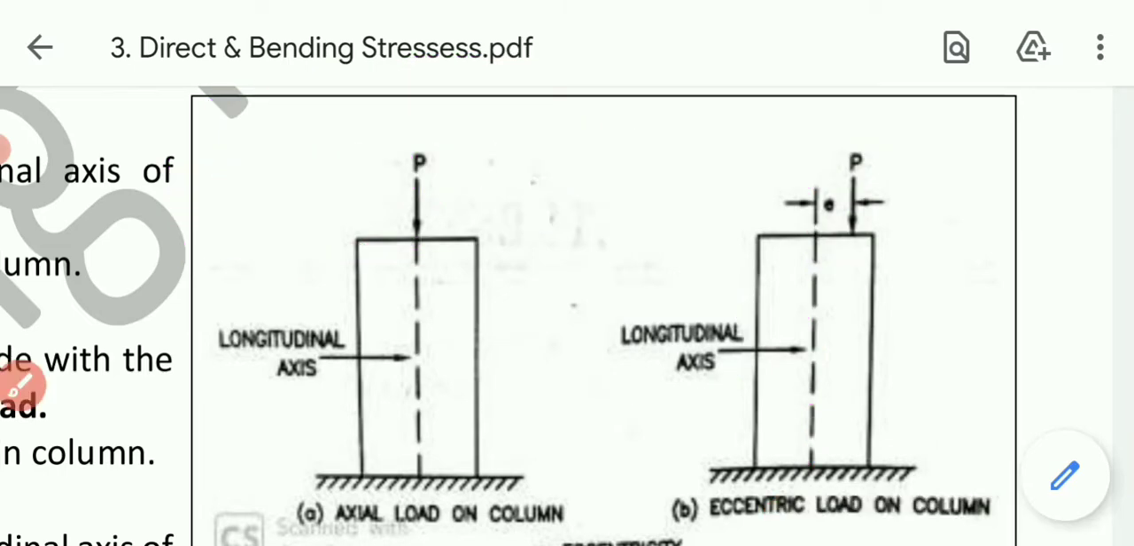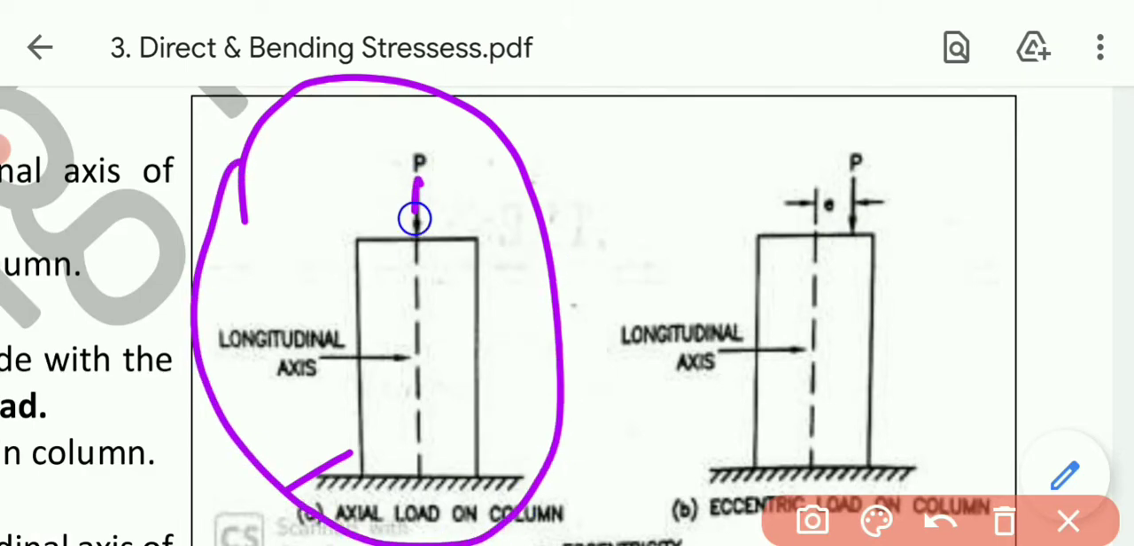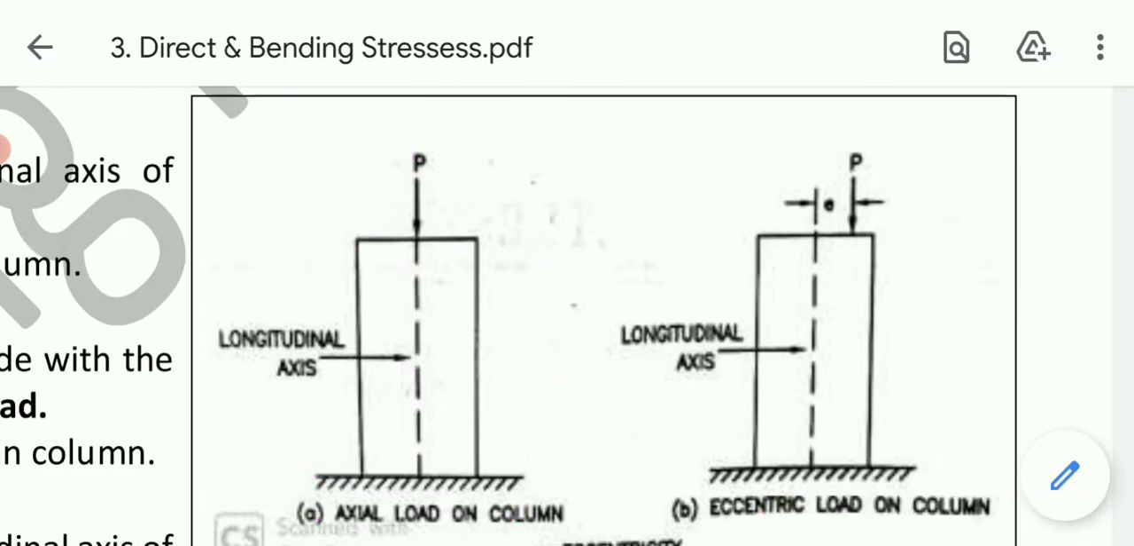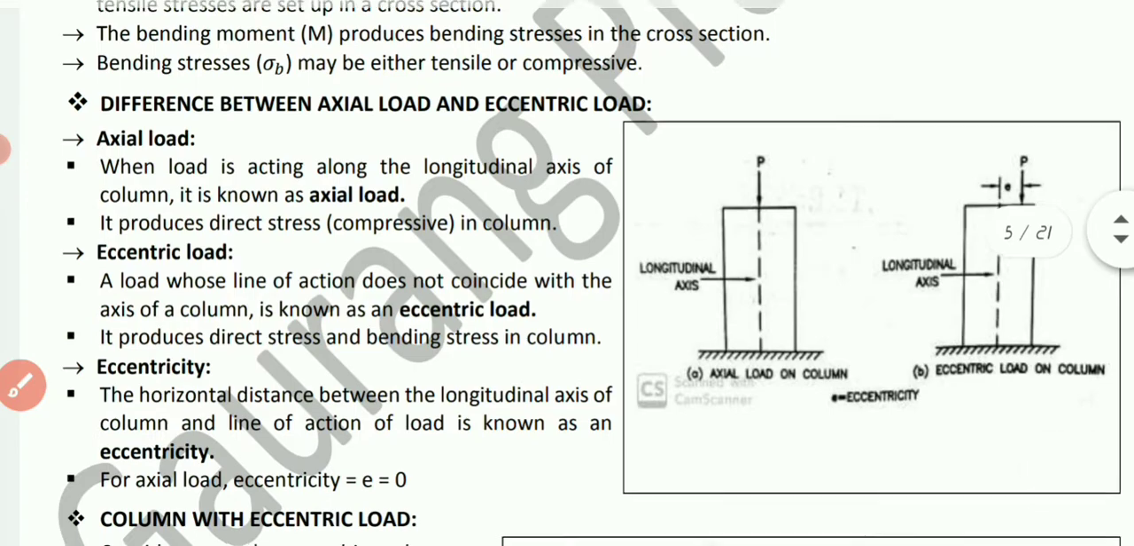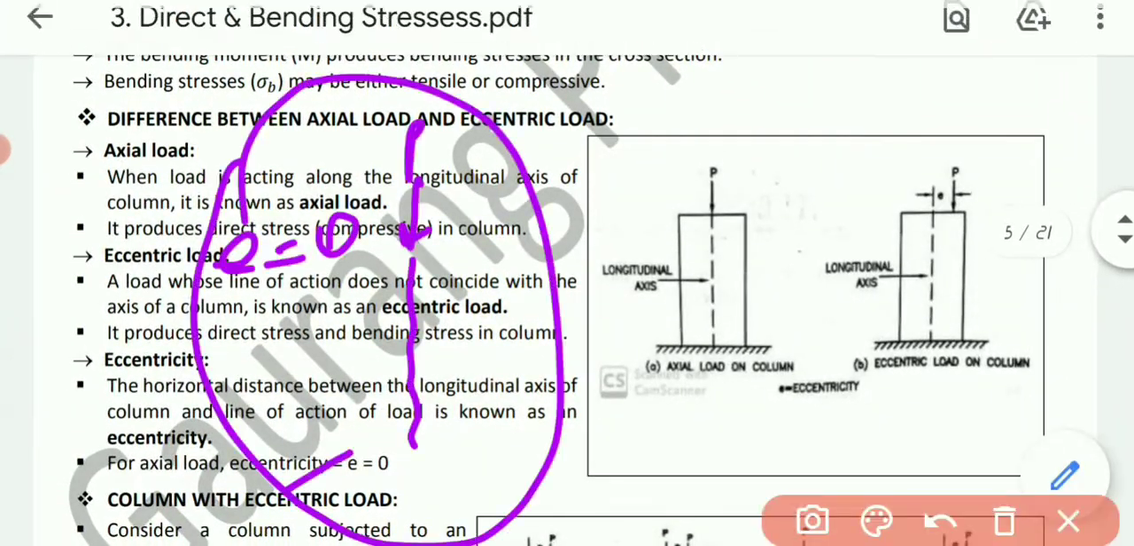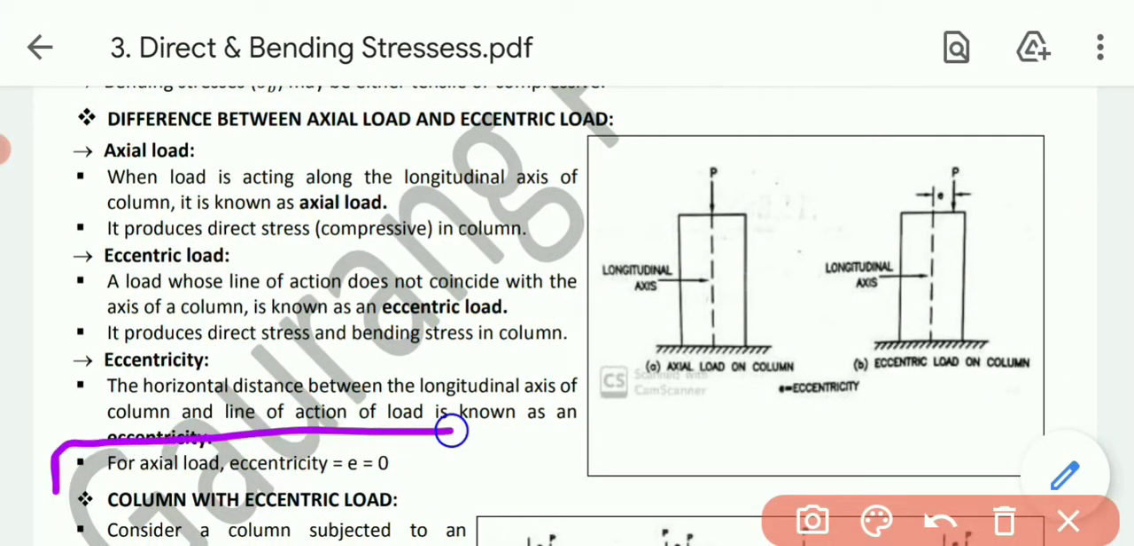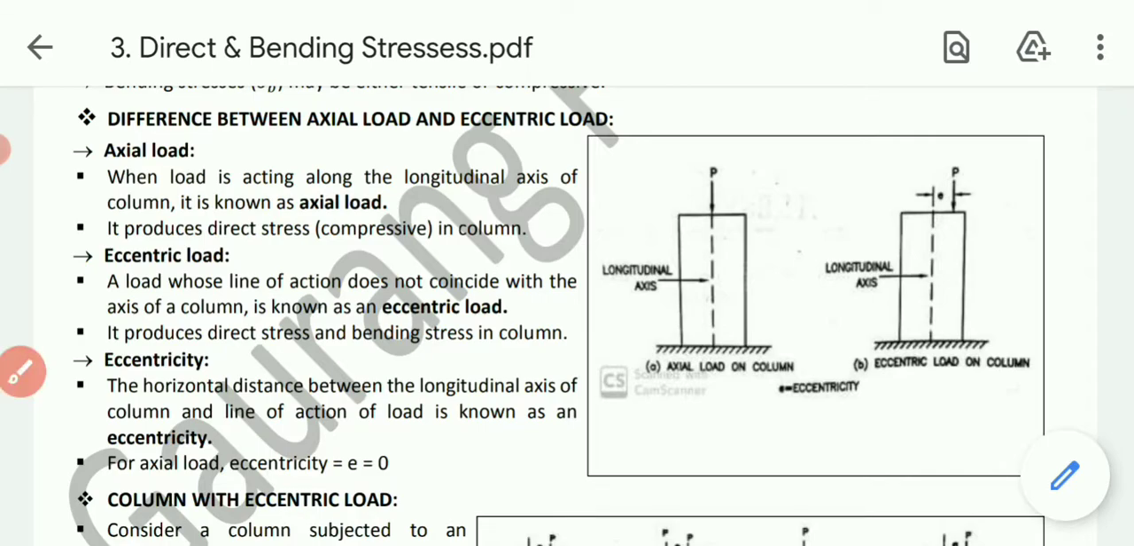So we can say for axial load, as it is already acting on the longitudinal axis, eccentricity will be equal to 0 in this case. See, for axial load, eccentricity equals 0. So this is the basic introduction of the axial load as well as eccentric load and eccentricity.